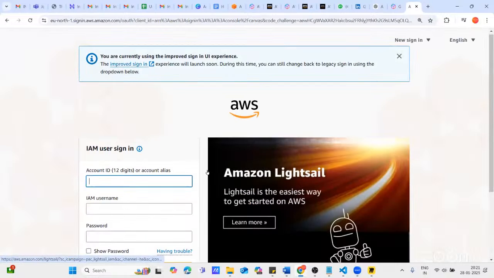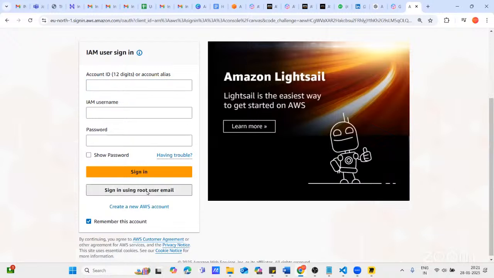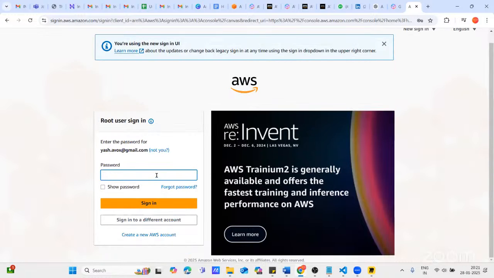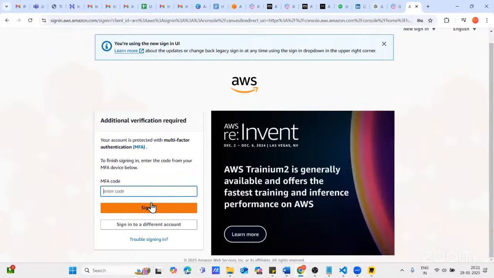Here we go. This is my root account, and my account is MFA enabled, so I have to type the code.